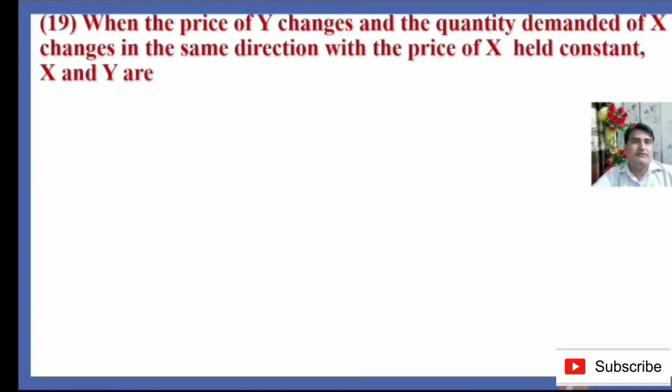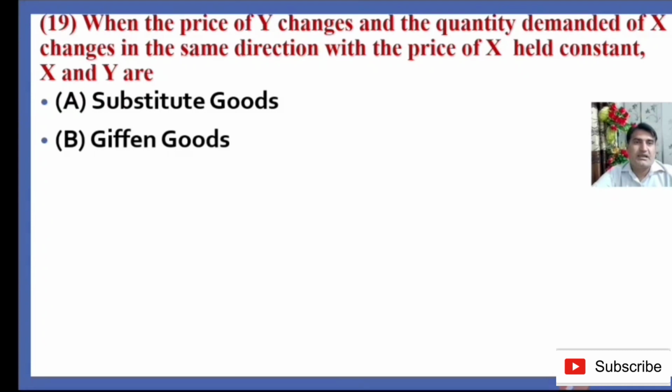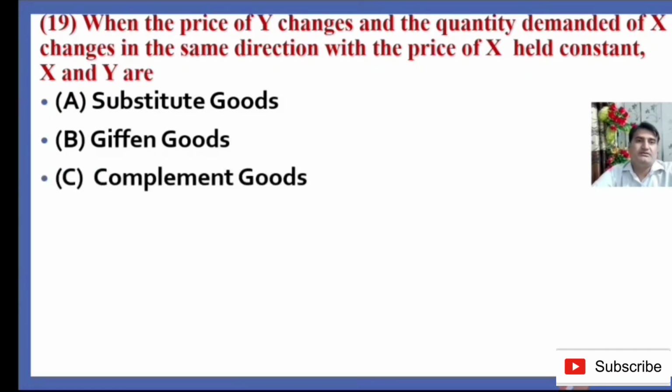Number 19. When the price of Y changes and the quantity demanded of X changes in the same direction, with the price of X held constant, X and Y are: option A, substitute goods; option B, Giffen goods; option C, complement goods; option D, inferior goods. So we must know what substitute goods, Giffen goods, complement goods, and inferior goods are before selecting any option,